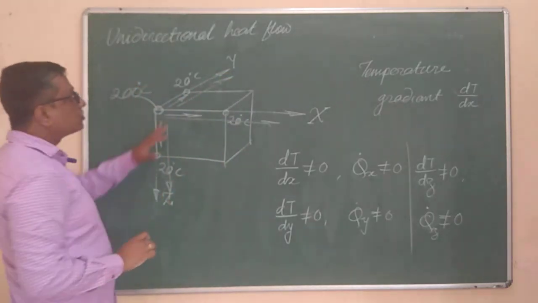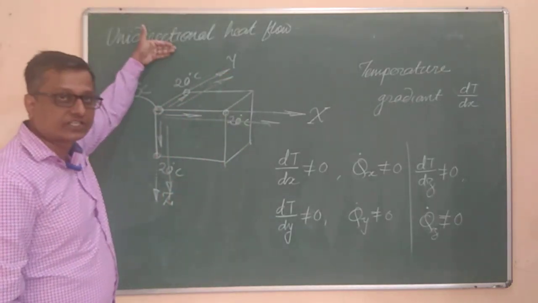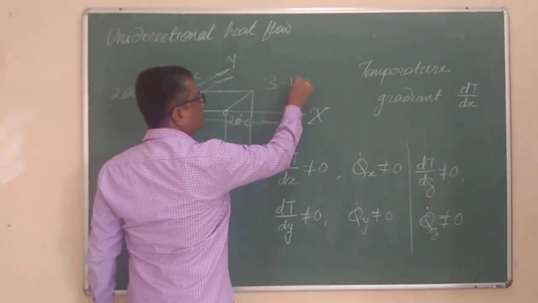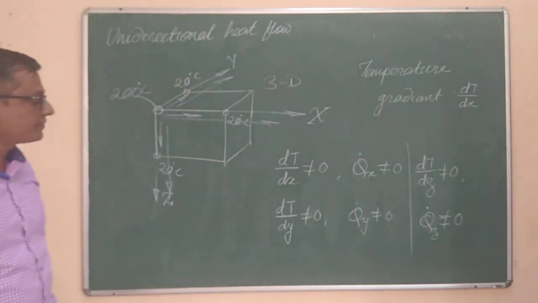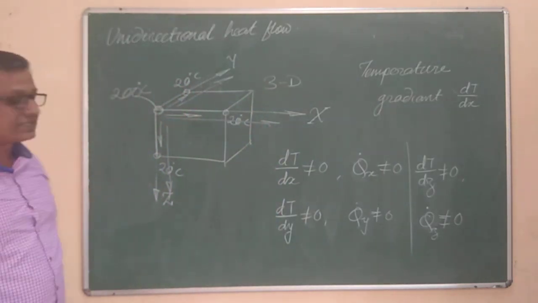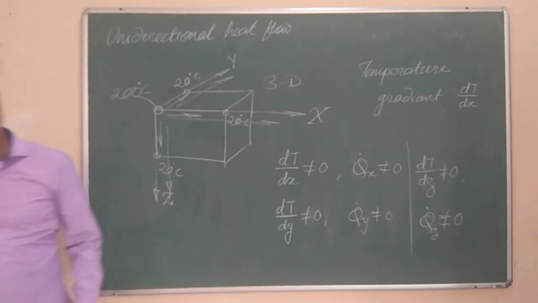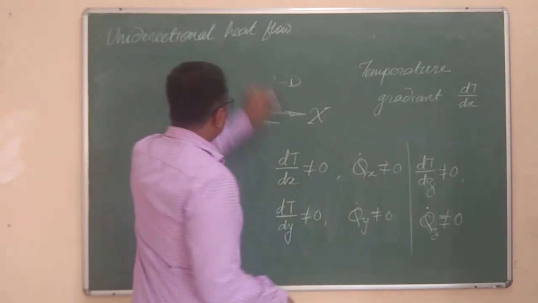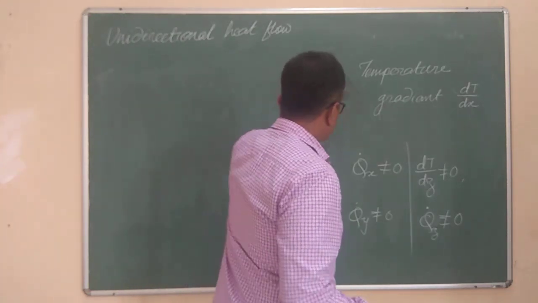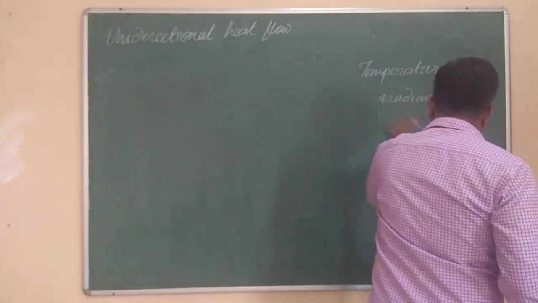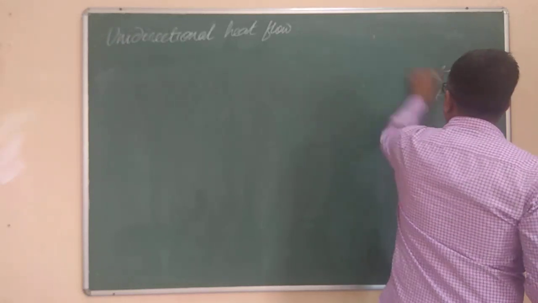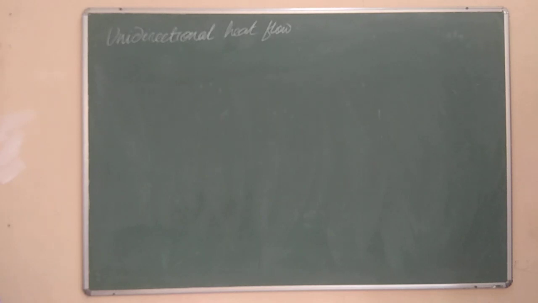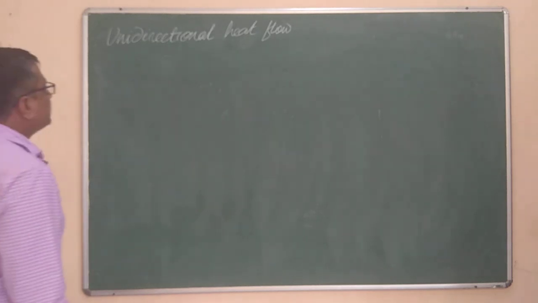Now this I am telling you is against unidirectional heat flow. This is three-dimensional heat flow. This is the case of three-dimensional heat flow. Right? Now I will tell you something else. If I restrict the flow of heat in the other two directions and allow the heat to flow only in one direction, then that will be the case of unidirectional heat flow. How is it?